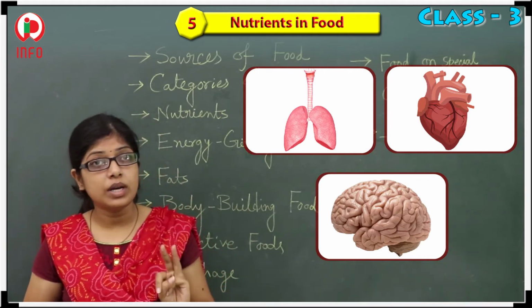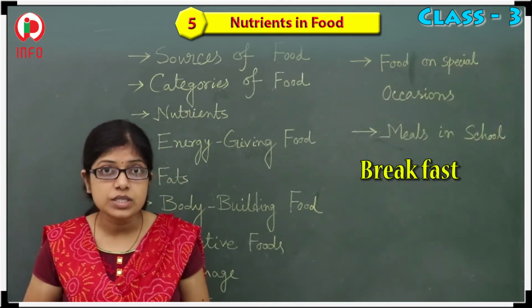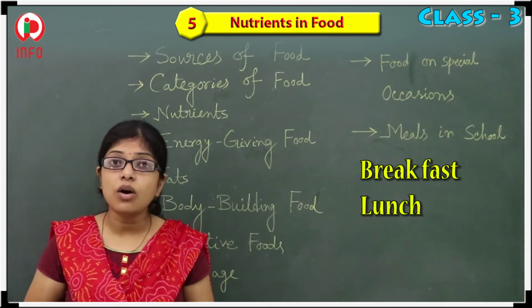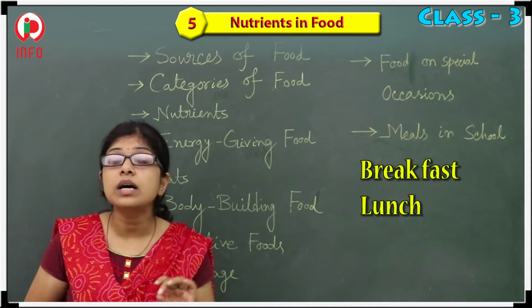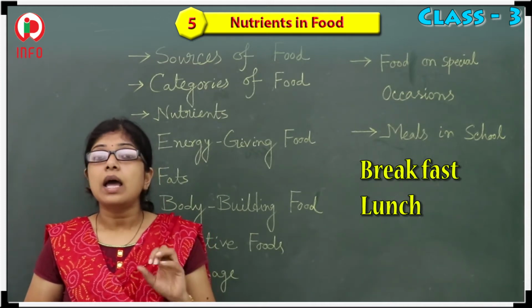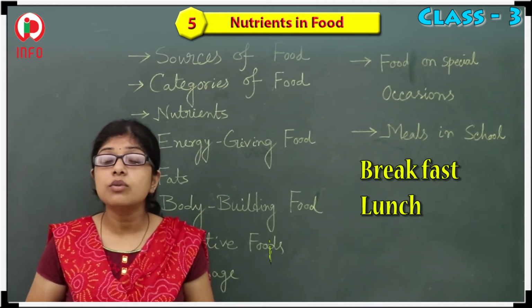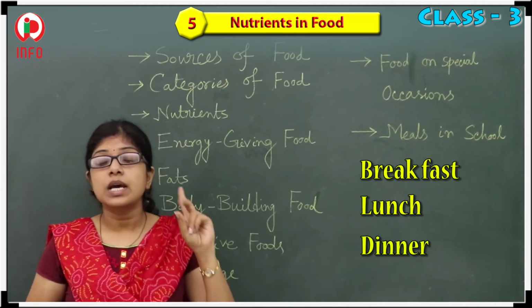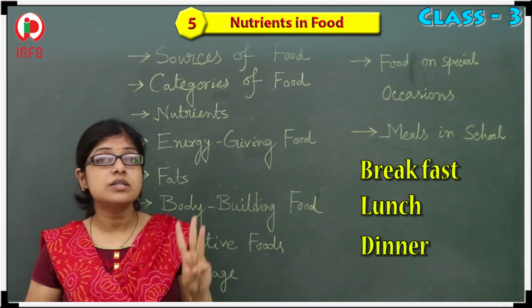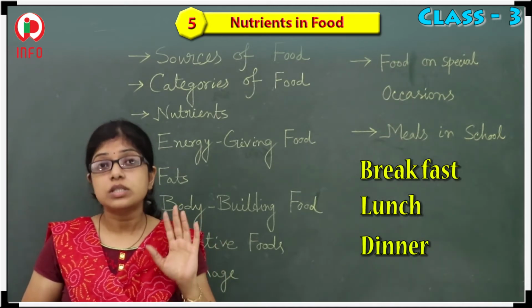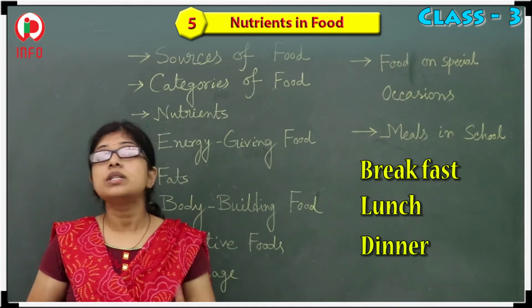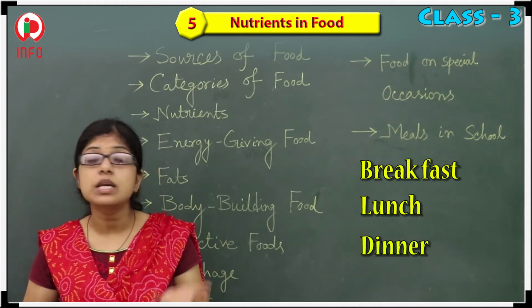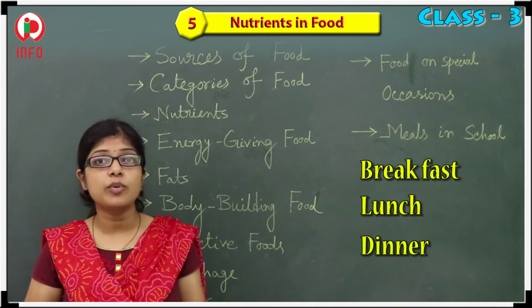First one, in the morning, that one is the breakfast. Next, in the evening, that one is called what? That one is called lunch. And at night, that one is called what? That one is called dinner. So breakfast, lunch and dinner. These 3 meals you should always have daily. Otherwise you may face different kinds of problems.